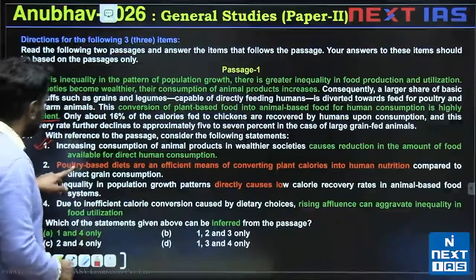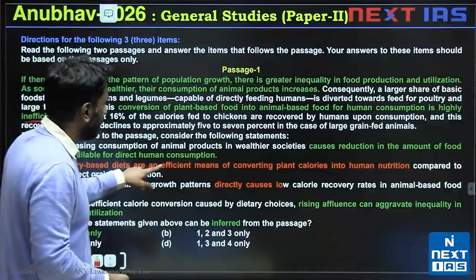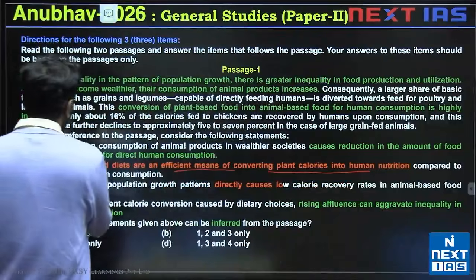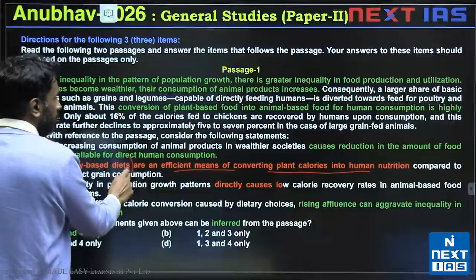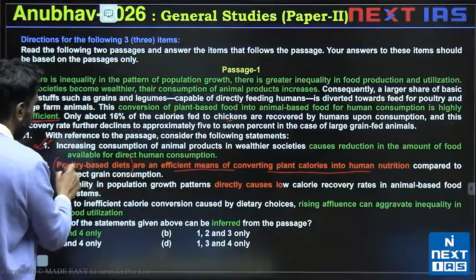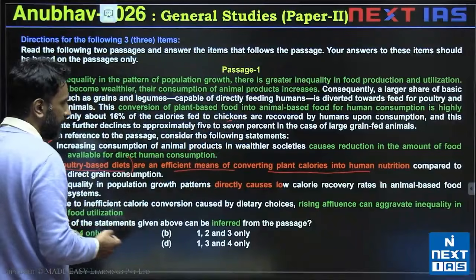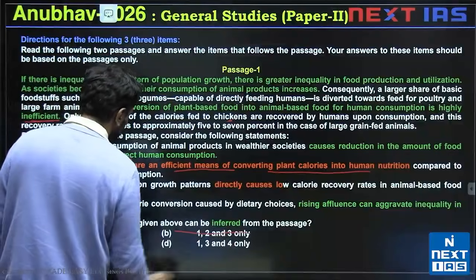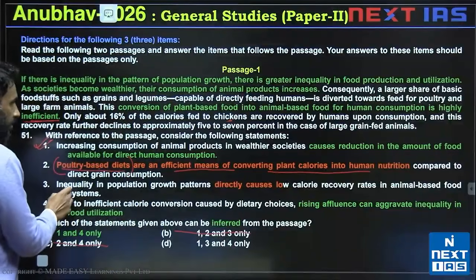2 says poultry based diets are an efficient means of converting plant into animal food. We have not discussed poultry based diets, by the way. Okay, we have discussed chickens and whether they're consumed or not, but we have not discussed a poultry based diet in the passage. So 2 is invalid. So we just need to check statement 3.